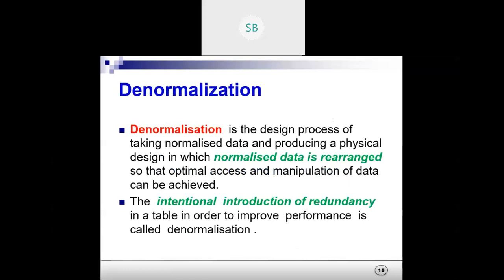The intentional introduction of redundancy in a table in order to improve performance is called denormalization. In normalization, we were reducing the redundancy. I hope by now you know what redundancy is, the duplicate values I was talking about. In denormalization, we have to increase the redundancy. We take a normalized table and introduce redundancy, that is duplicate values. It will help in increasing the efficiency.